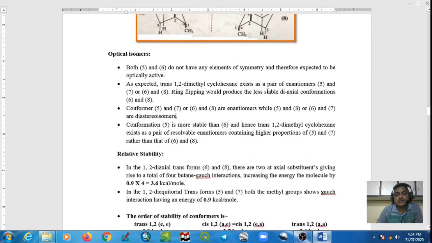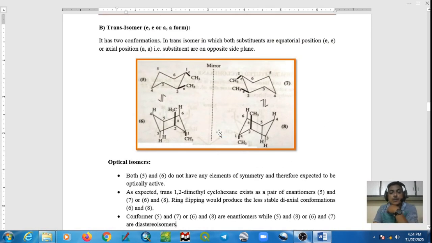Let us talk about its relative stability. First we will talk about axial dimethyl cyclohexane. As we know, one axial methyl group shows two 1,3-diaxial interactions or two butane-gauche interactions. Here two methyls are axial, so this molecule shows four 1,3-diaxial interactions, four butane-gauche interactions.